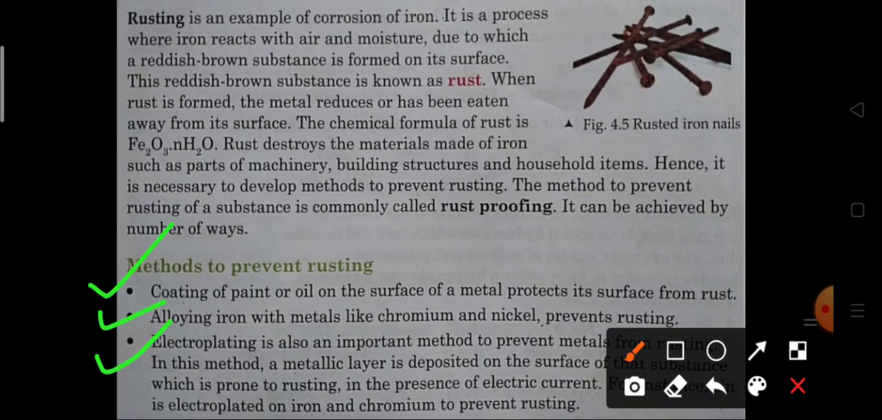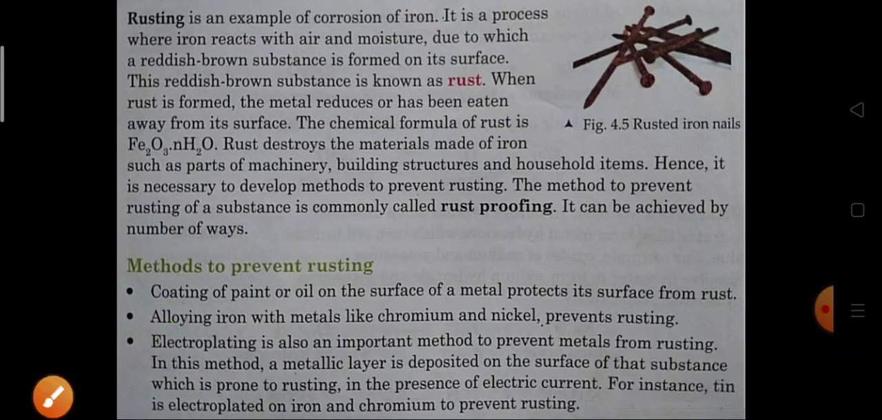So electroplating is also an important method to prevent the metal from rusting. In this method, a metallic layer is deposited on the surface of that substance which is prone to rusting in the presence of electric current.